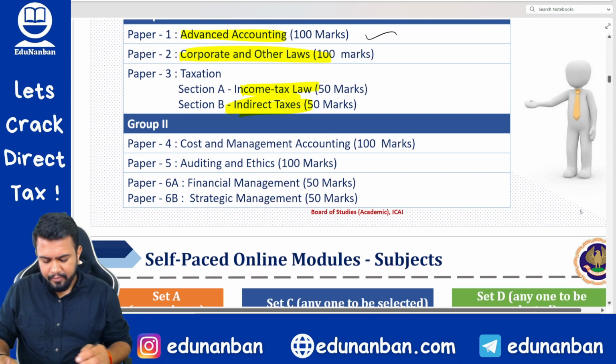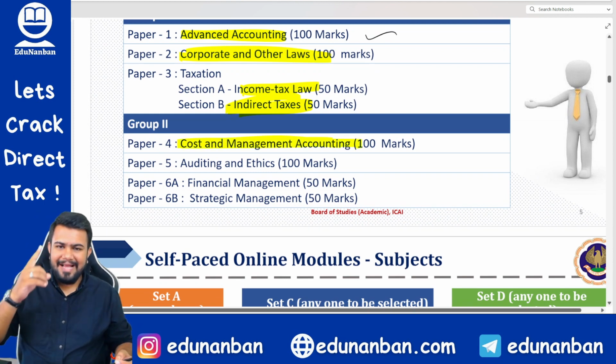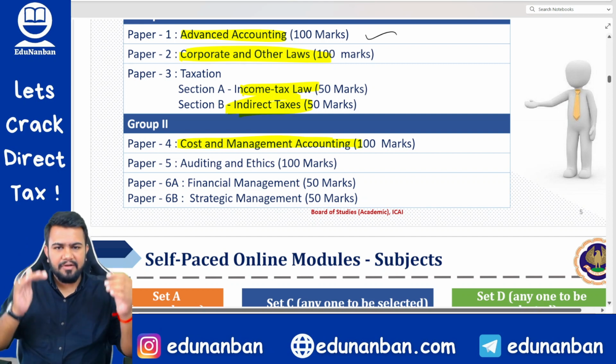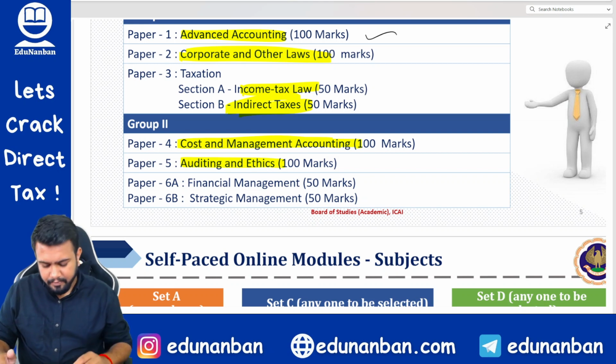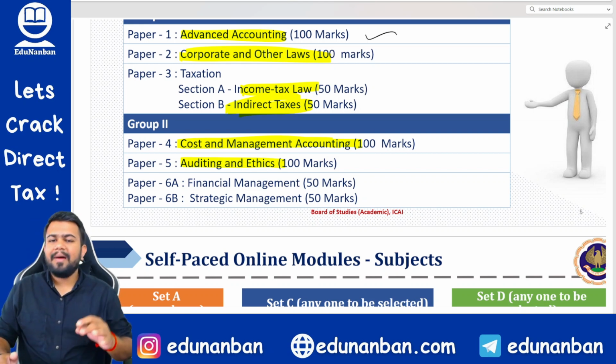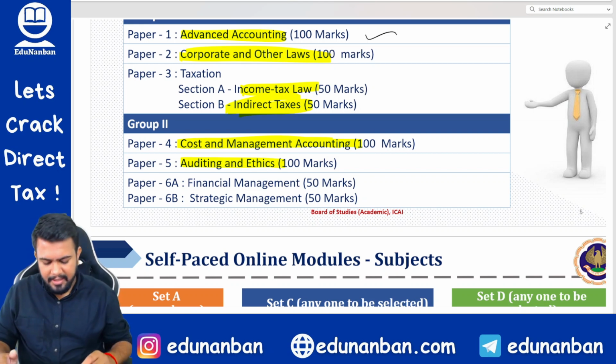Then in group 2, there are three papers. First paper is Cost and Management Accounting. So costing has been removed from group 1 and introduced in group 2. And paper 5 will be Auditing and Ethics. Ethics earlier was not a part of inter syllabus, but now it will be taught in inter as well.